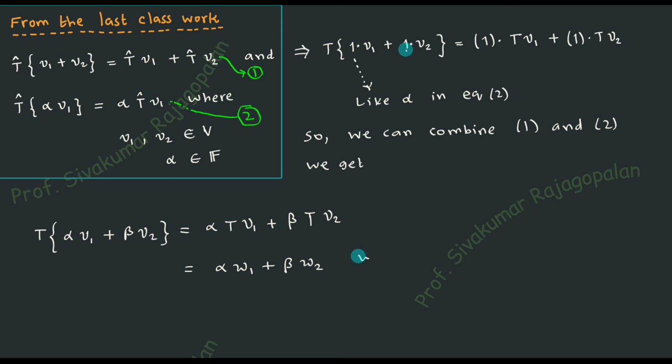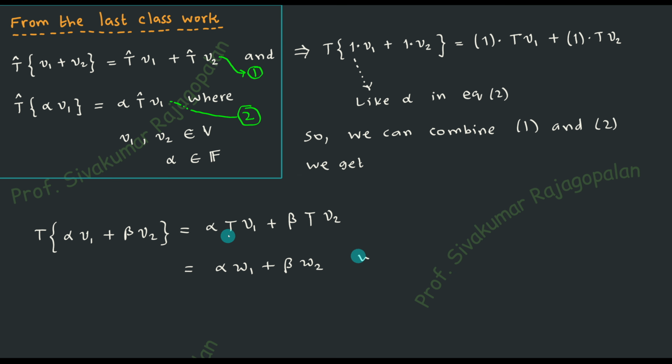And similarly, why only 1 here? We can put any other value here according to the second rule, and since alpha is already used here, let us use another scalar from the set of all real numbers. If it is the case, the right hand side also will be written like this. This one is that one, and therefore this alpha will be that alpha, and similarly this one is this one, and therefore this beta will be written there. And once this is clear, that's all. The equation we have written here is the combined equation for 1 and 2. So this takes care of both of them simultaneously.